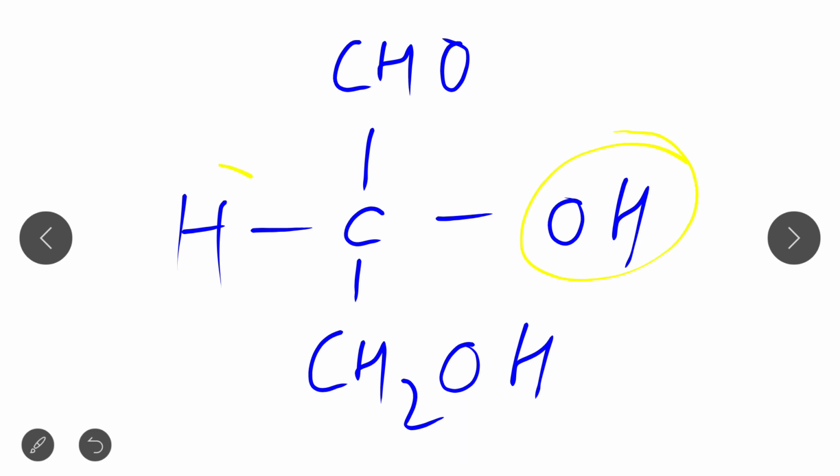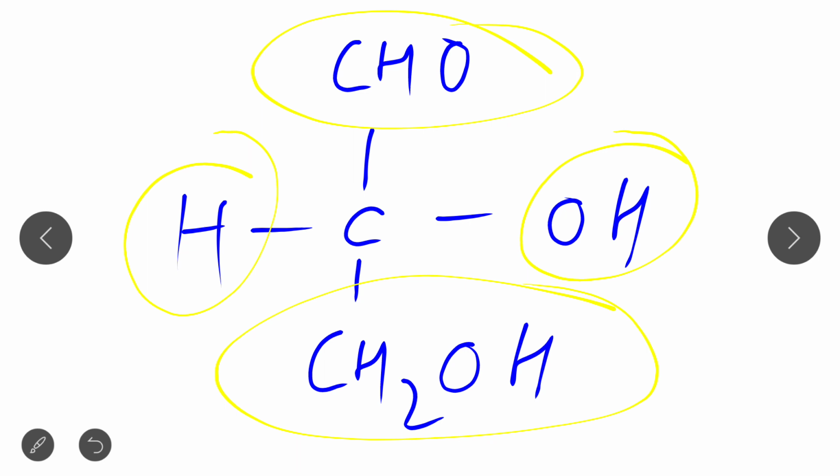Clear? Okay, so in this figure you can see that the carbon is basically the asymmetric carbon. Why asymmetric carbon? Because it has 4 different groups: OH, H, aldehyde and the CH2OH group. So in this case 4 different groups are present, that's why it is known as an asymmetric carbon.